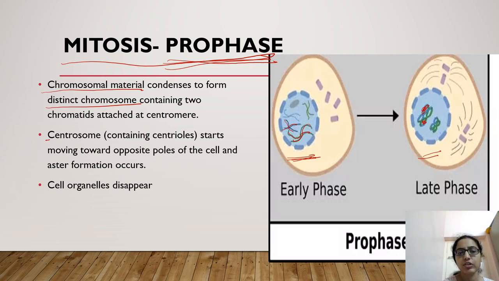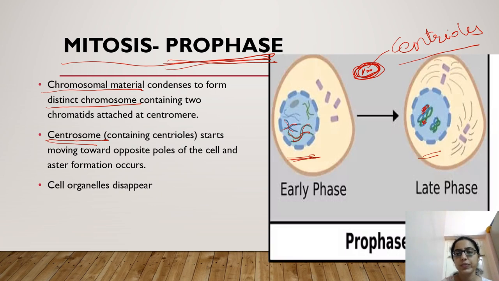The second change of the prophase is the centrosome. What is a centrosome? Above the nucleus, there is one cell organelle which contains two structures called centrioles. This is the two centrioles and this whole overall structure is called the centrosome. The centrosome starts moving toward the corner of the cell, and from them aster formation occurs. These fiber-like structures are called aster formation. It occurs from the centrosome.